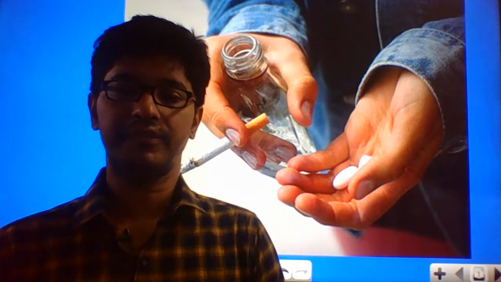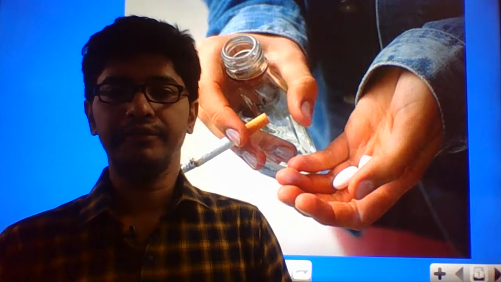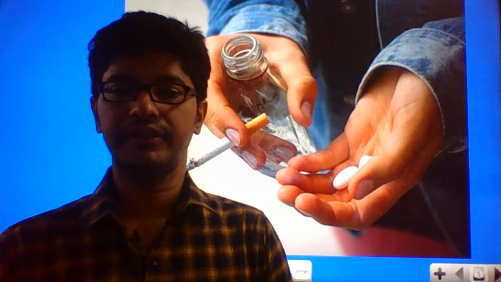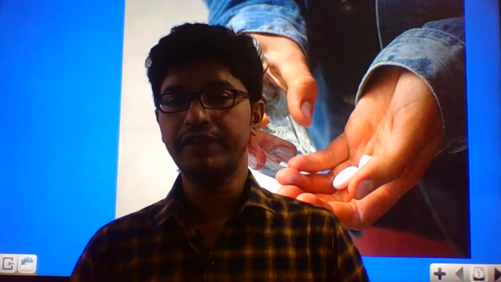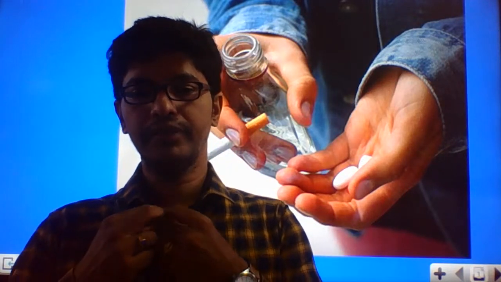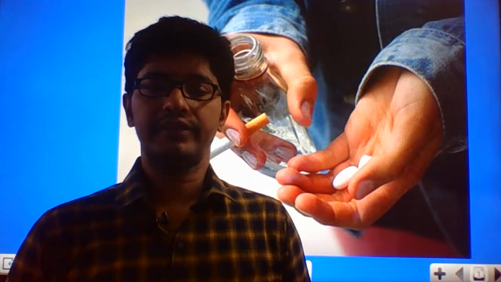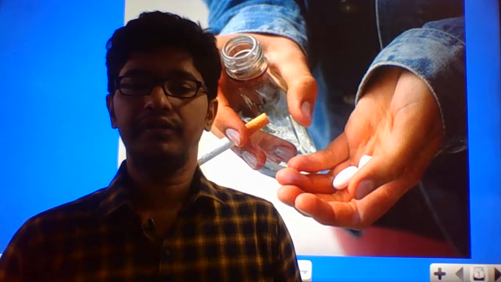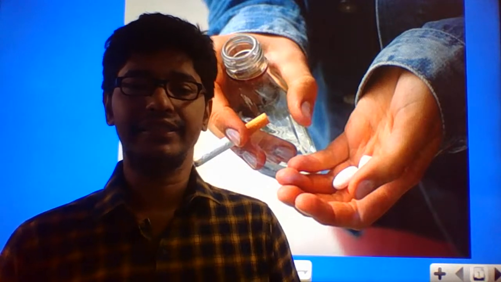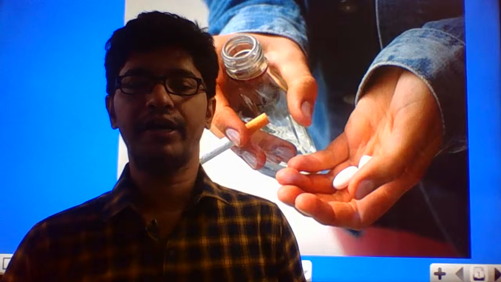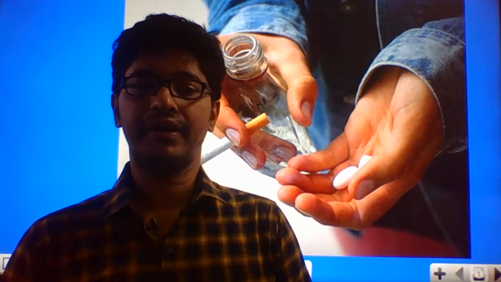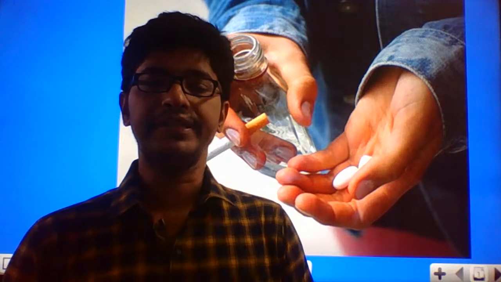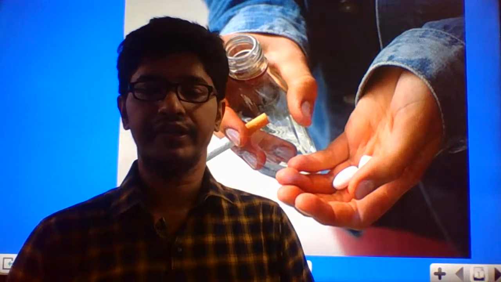We were about to complete the chapter yesterday itself, but due to running short of time, we couldn't. So this is the continuation of the previous chapter, microbes and human welfare. Today we will try to complete this chapter. What we're going to discuss today is the continuation: the sewage treatment plant, then biocontrol, then the pending parts of the agricultural perspectives, that is pest management. These are the areas we're going to cover today.